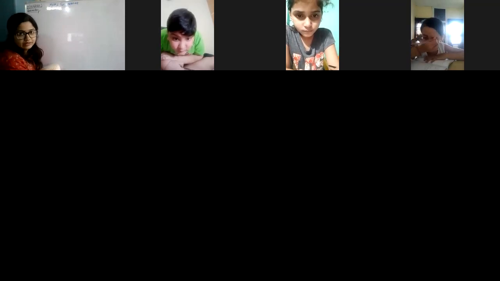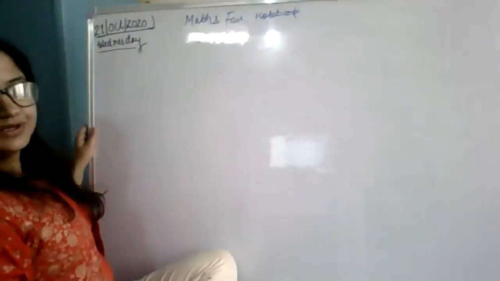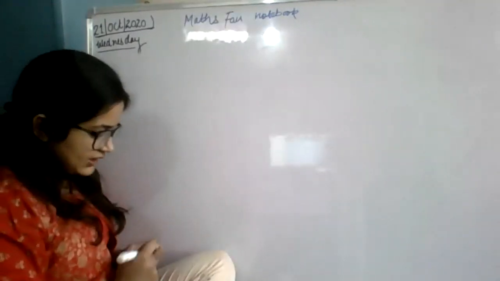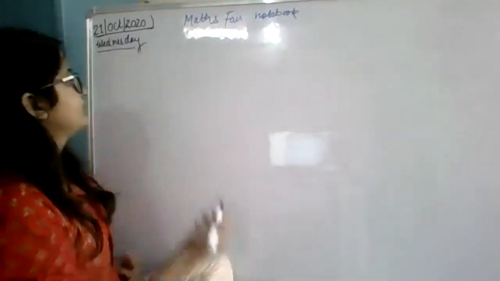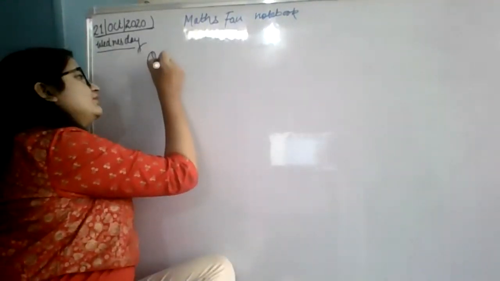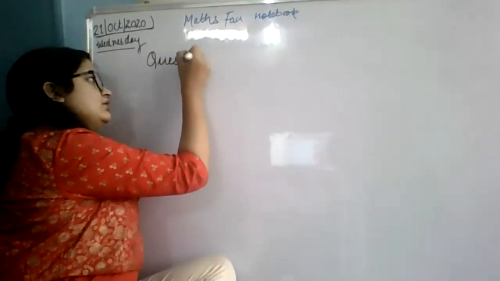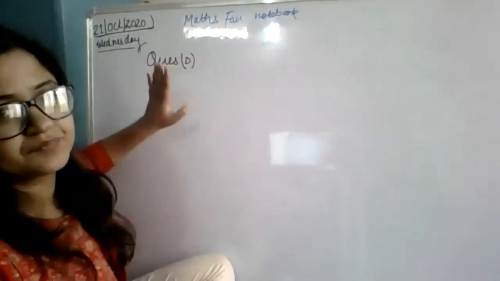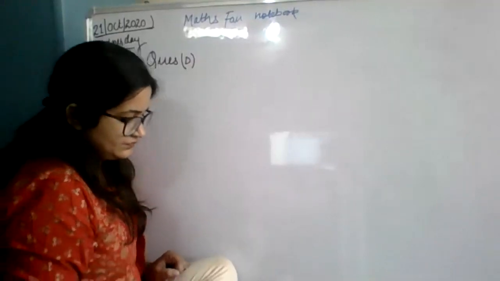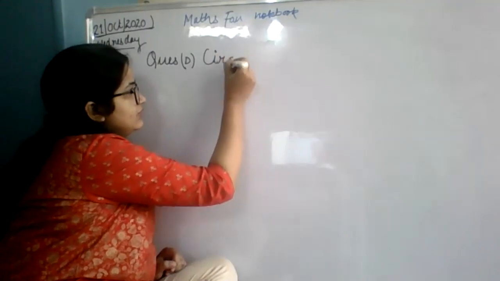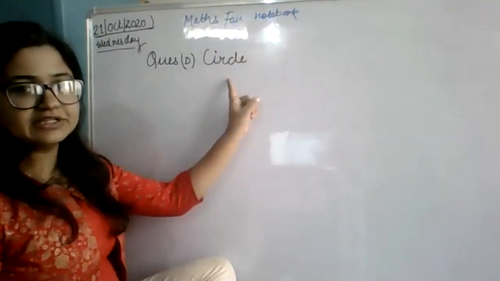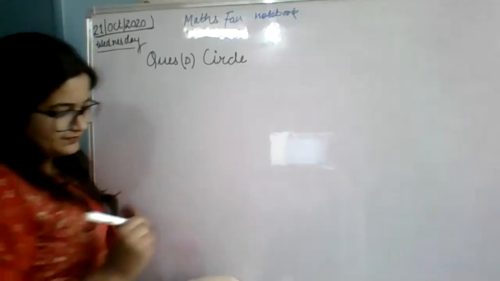So I am going to show my video to all of you. Maths Fair notebook. We are going to start question number D now. Be quick. Question D. Start. Do not write tick. Instead of writing tick, write down the word circle.